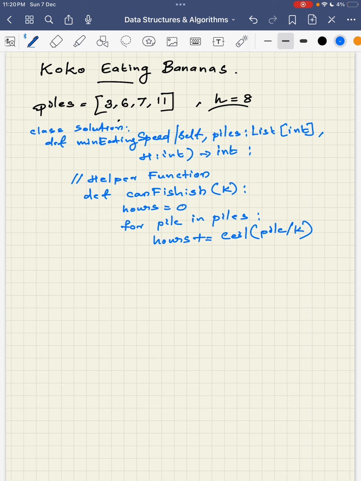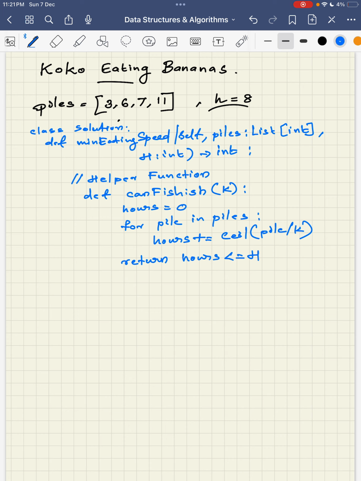For a particular speed k, it will calculate all the hours, and if the hours which we calculated are less than the time of the guard's break, that is true. In that case, Koko is finishing. So we need to return true or false like that. So return true if hours is less than or equal to h, which is the guard's time. Okay, this is what the helper function will do. Now let's go back to our real thing, and we can call the helper function whenever we need it.